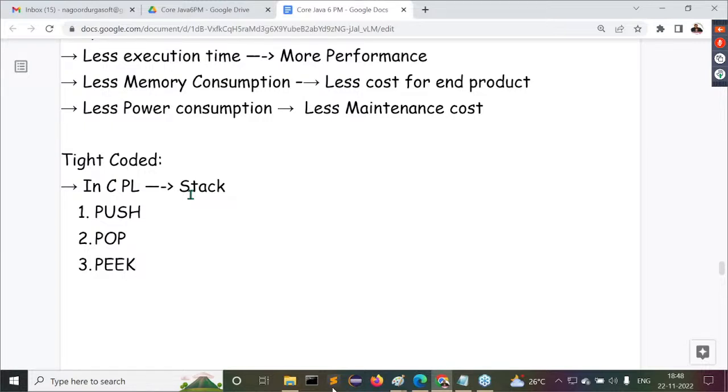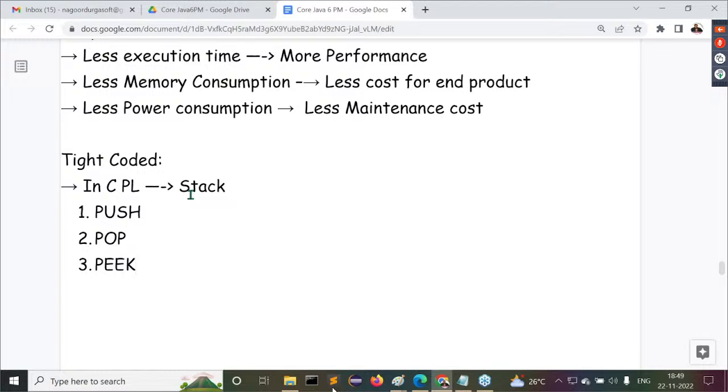What is the meaning of push operation, guys? Inserting into the stack. What is the meaning of pop operation? Read and remove the top of the stack. What is peek operation? Only read but not remove. Are you getting my point or not? Right, sir. Only read but not remove. Guys, all of you are following these points, no? Okay, nice.